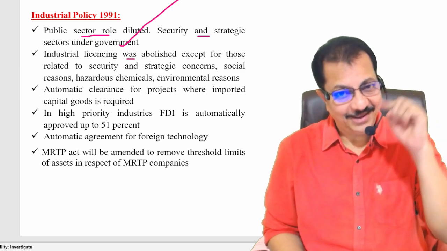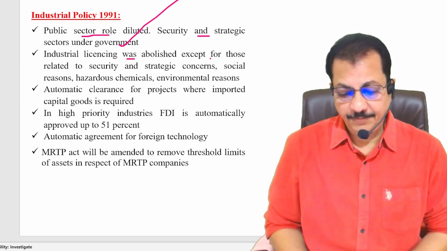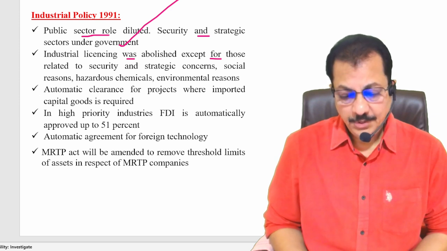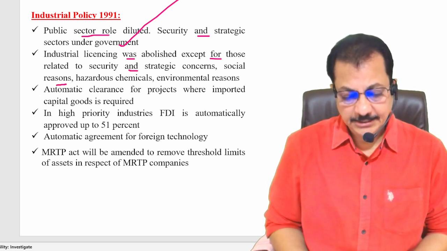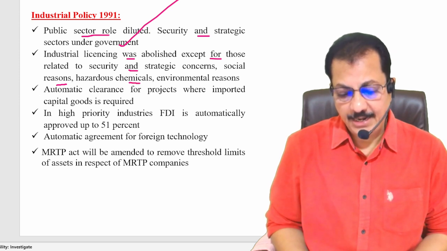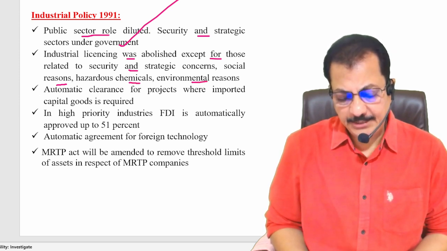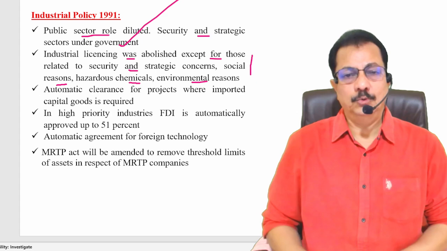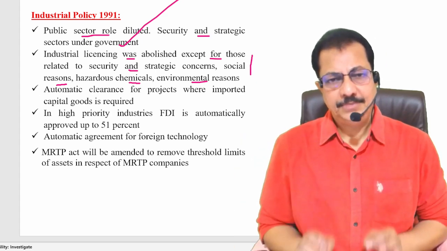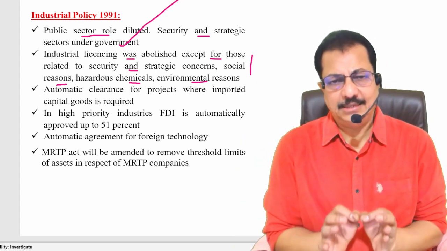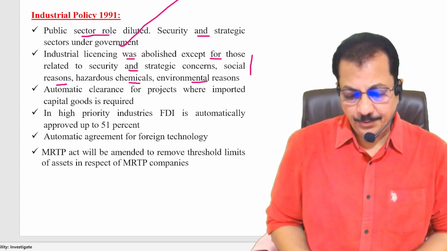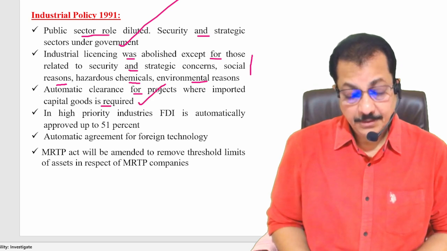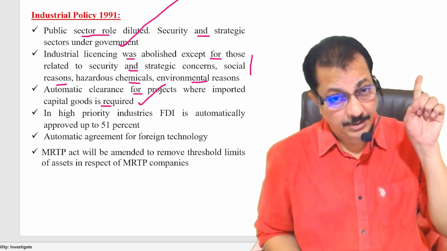Next. Industrial licensing was abolished. License Raj, recollect all the points. Except for those related to security and strategic concerns, social reasons, hazardous chemicals and environmental reasons, with respect to all other areas, the license Raj has been abolished. Automatic clearance for projects where imported capital goods are required. This point also we discussed at that time.